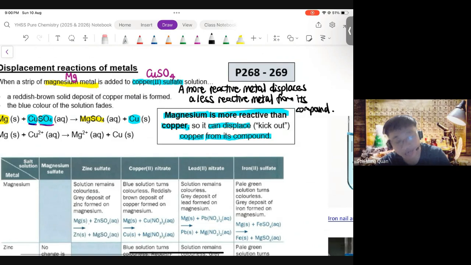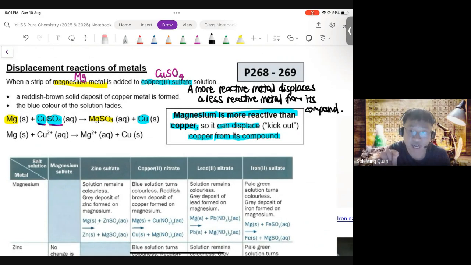Every single time we have a more reactive metal, it's able to displace a less reactive metal that was bonded to something else. Like in this case, magnesium can displace copper from copper sulfate. Copper sulfate is a compound of copper, sorry. Now, like I said, let's put on our redox lens and analyze this.